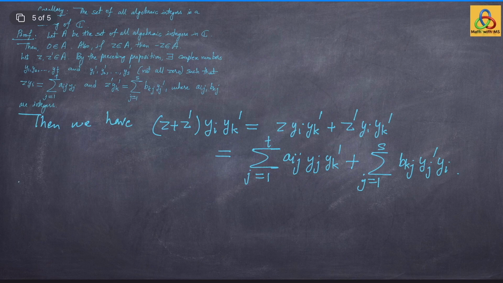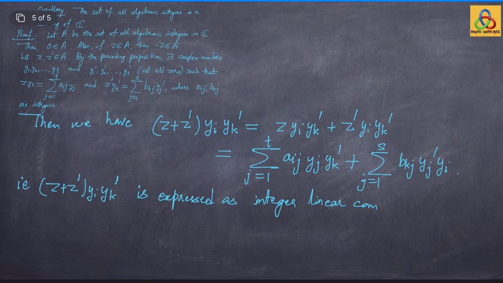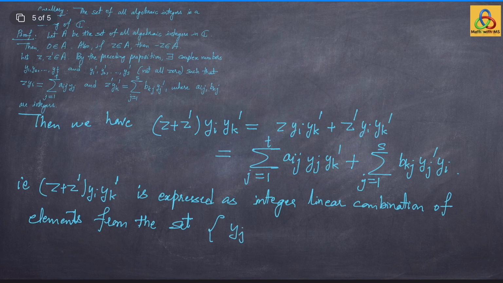That is, z plus z prime into yi yk prime is expressed as an integer linear combination of elements from the set yj yl primes, where of course you vary j from 1 to t and l from 1 to s.